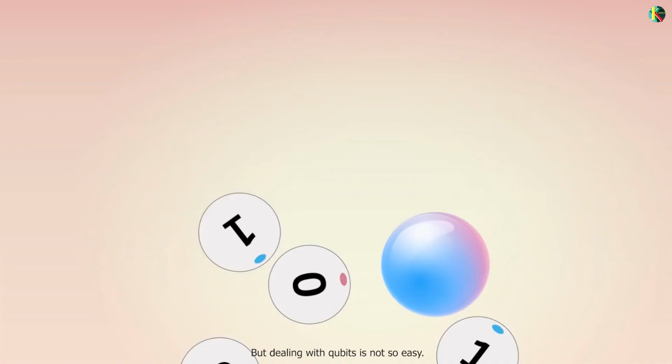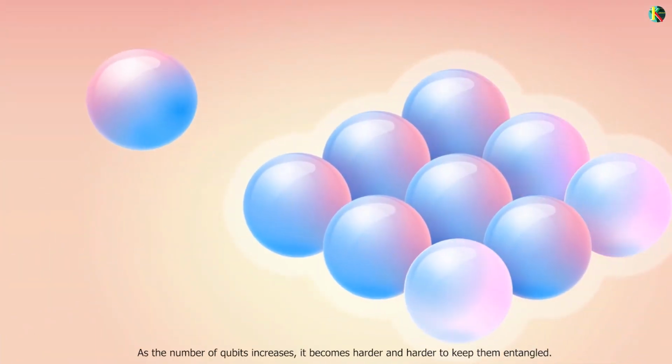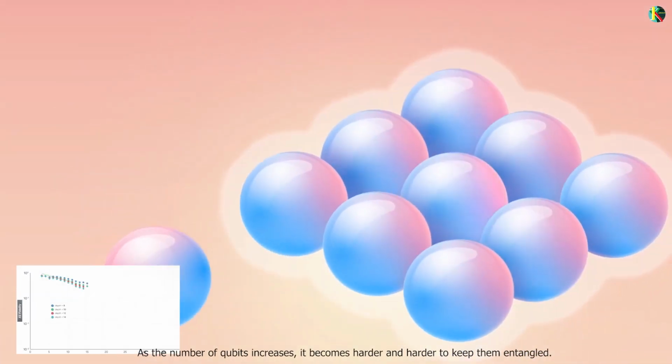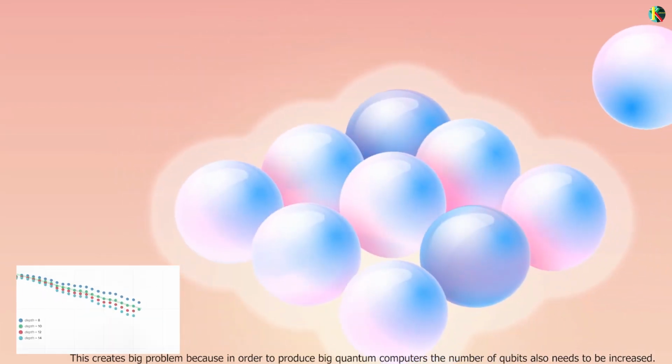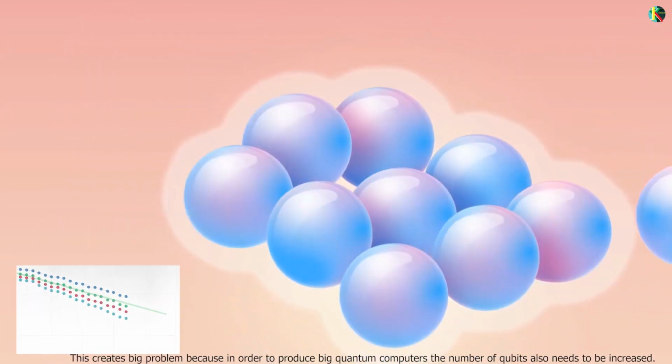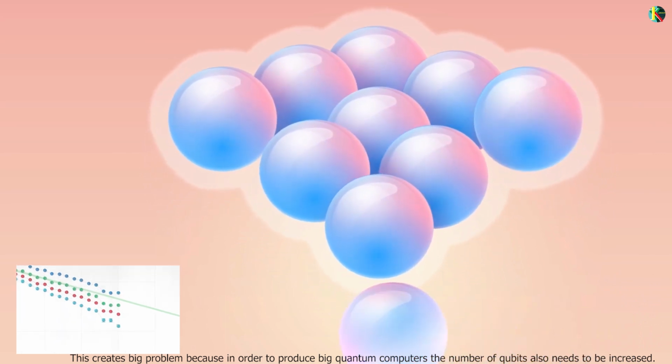But dealing with qubits is not so easy. As the number of qubits increases, it becomes harder and harder to keep them entangled. This creates a big problem because in order to produce big quantum computers, the number of qubits also needs to be increased.